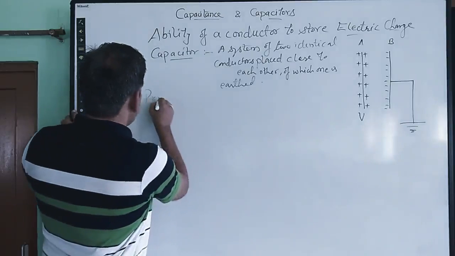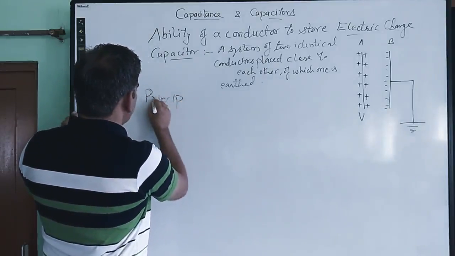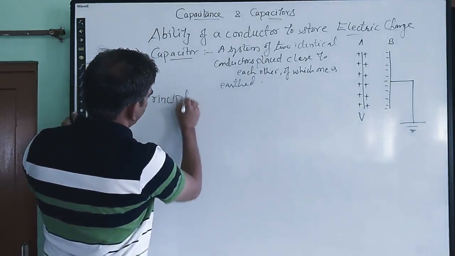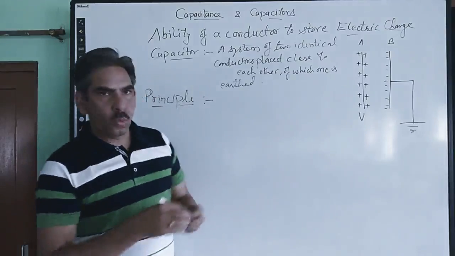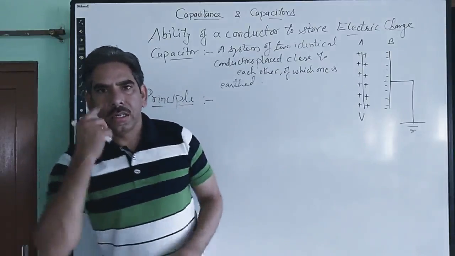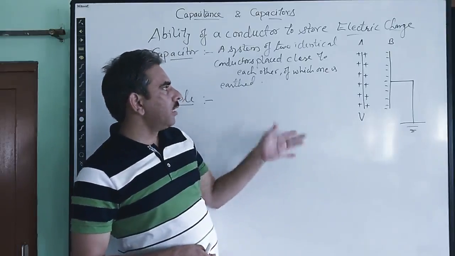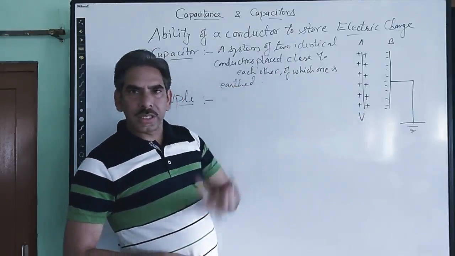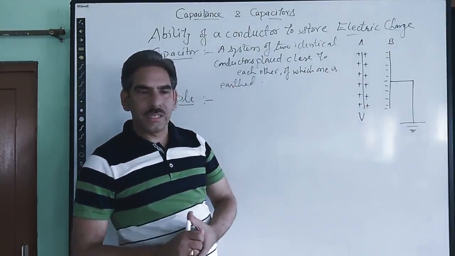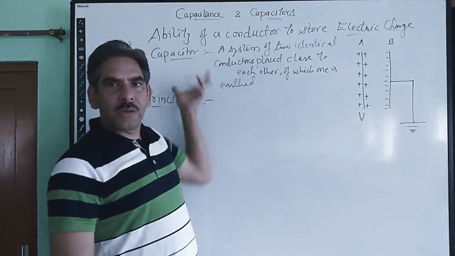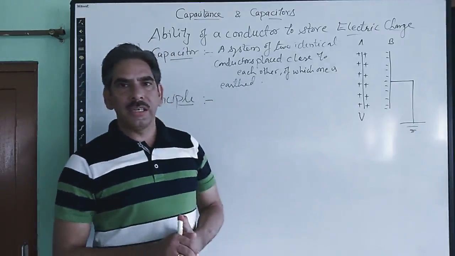And what is the principle of the capacitor? Whenever we bring an identical earthed conductor near a given conductor, the capacity of the system increases. So this makes the principle of a capacitor. So this is about capacitance and the capacitor.